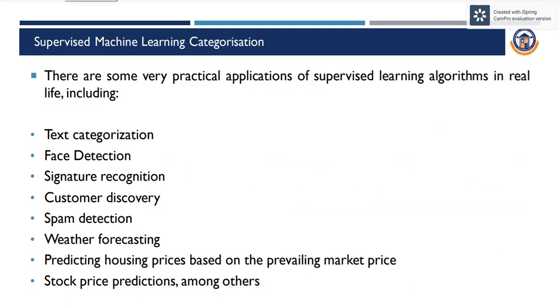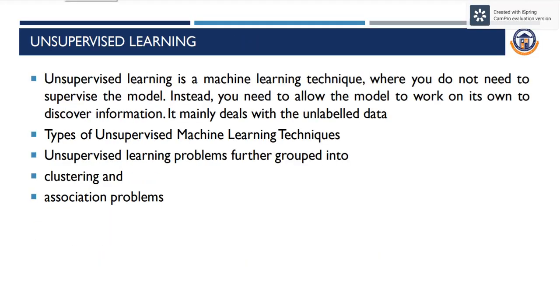Supervised machine learning categorization. These are some very practical applications of supervised learning algorithms in real life, including text categorization, face detection, signature recognition, customer discovery, spam detection, weather forecasting, predicting house prices based on the prevailing market price, stock price prediction, among others. Unsupervised learning.